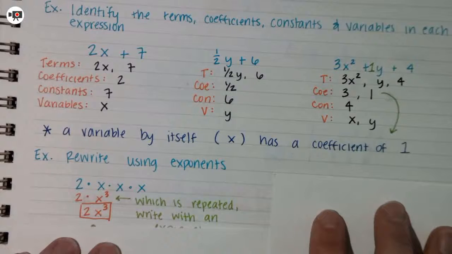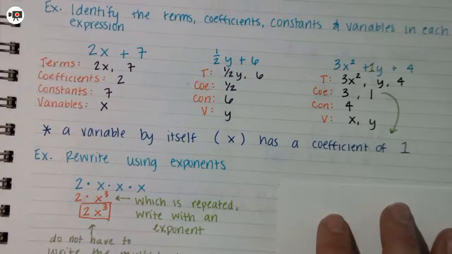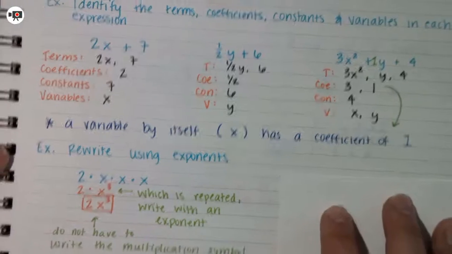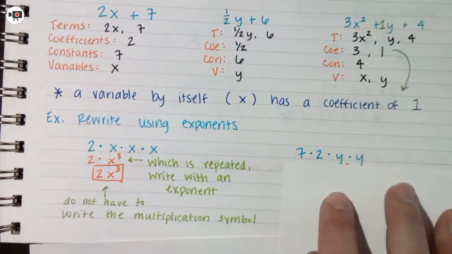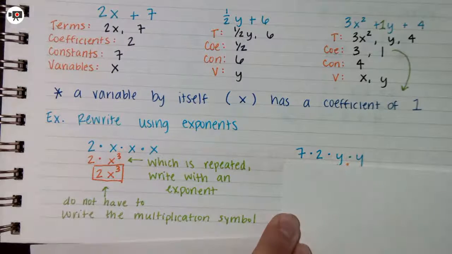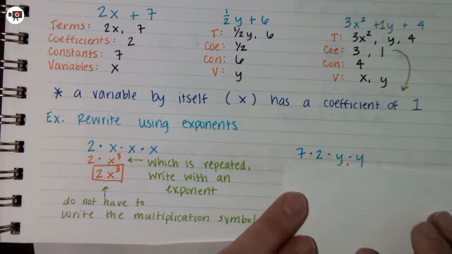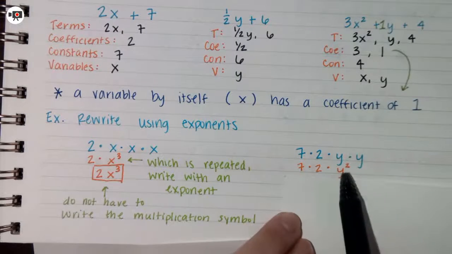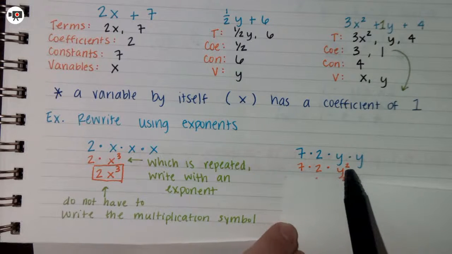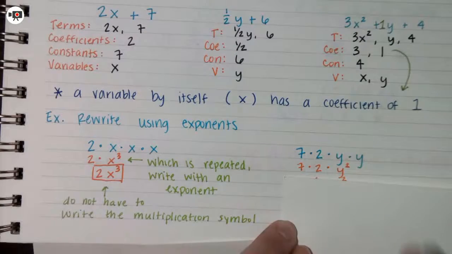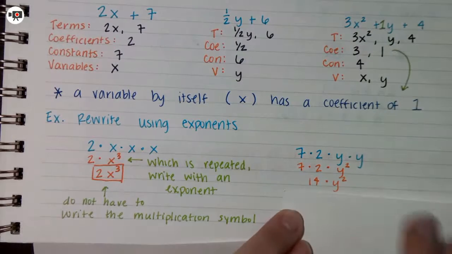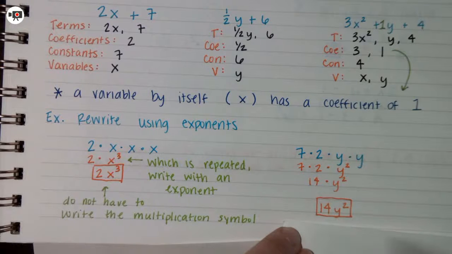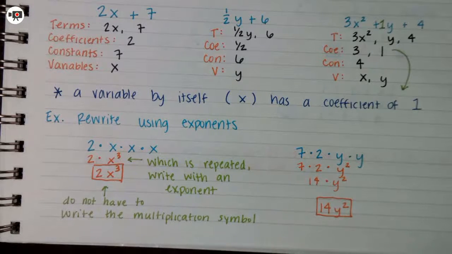I can just put them right next to each other. So I have 2x cubed. For 7 times 2 times y times y, I can have my y squared, because I have 2 of them, and I can simplify 7 times 2, and then I get 14y squared.